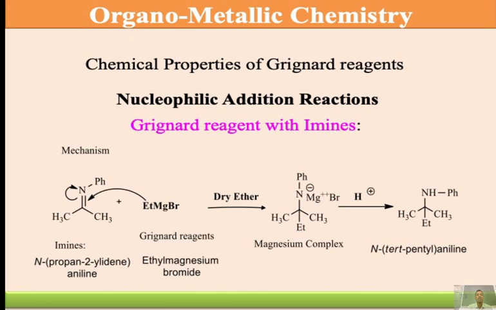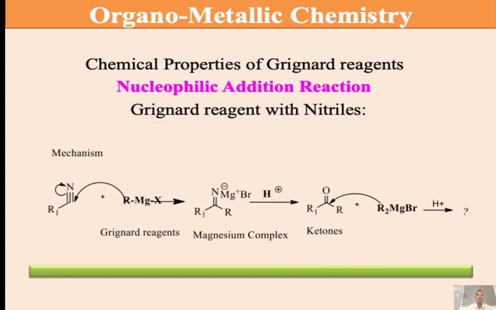The pi bond is shifted towards the nitrogen. Nitrogen gets negative charge, magnesium positive and Br. So this is a magnesium complex. This magnesium complex followed by hydrolysis converts into N-tertiary pentyl aniline as the final compound. So Grignard's reagent reacts with imines to form a substituted aniline compound as the final compound.